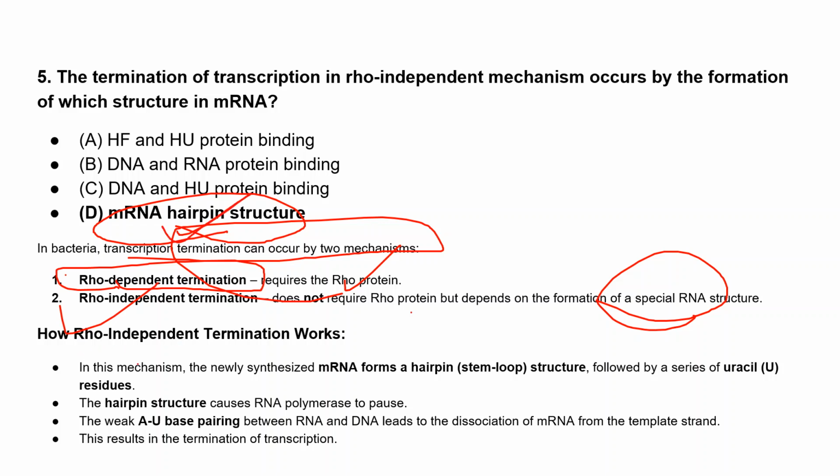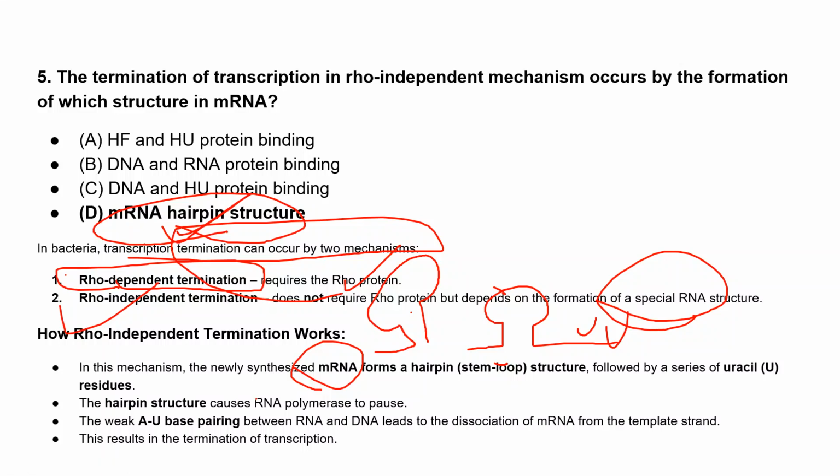In this mechanism, the newly synthesized mRNA forms a hairpin-like structure, which is followed by a series of uracil residues.